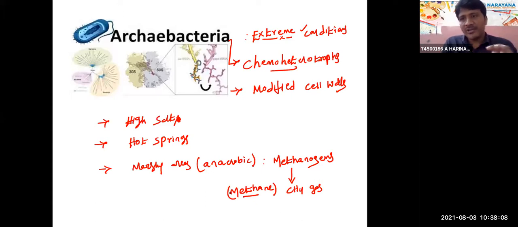Methanogens never require oxygen. They produce methane gas. That's why dung consists of methanogens, and that's why we use dung for the production of biogas. Cow dung, cattle dung, right?